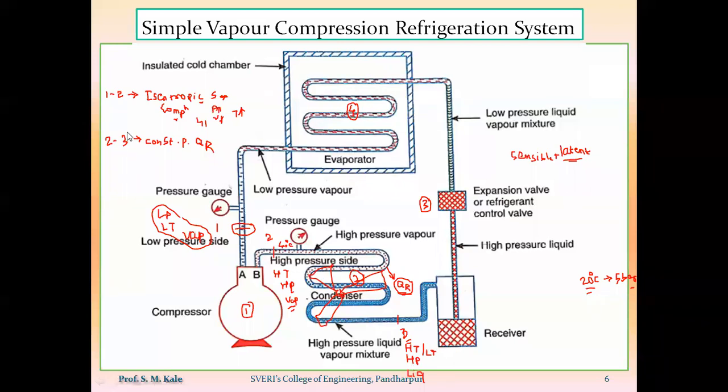Now here, whatever the 2 to 3 process is, that is called a constant pressure heat rejection process. The outlet of the condenser is a low temperature, high pressure liquid refrigerant that will be supplied to the receiver. The receiver part will not have any thermodynamic process. This is a non-functional device. The only function of this receiver is to take the refrigerant coming from the condenser and regulate the supply to the expansion device.